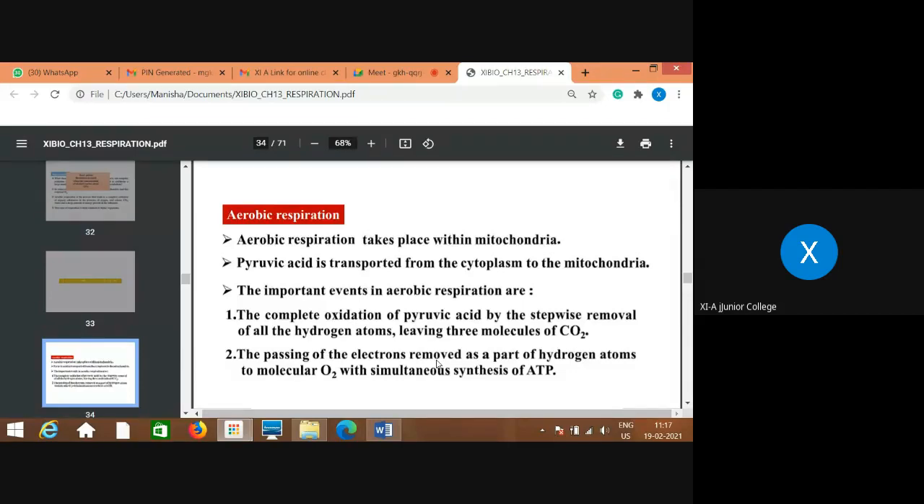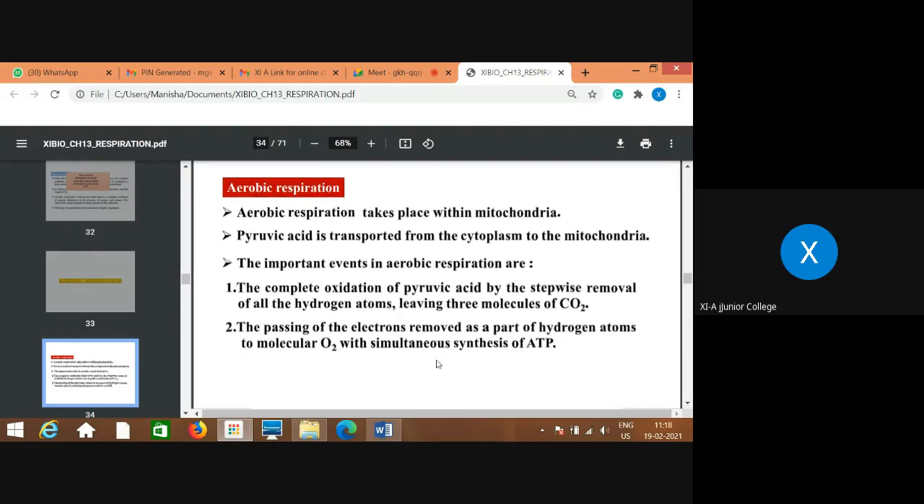Then comes the passing of electrons, removed as a part of hydrogen atoms, to molecular oxygen with simultaneous synthesis of ATP. If you remember, during photosynthesis we also learned about electron carriers. While transferring electrons from one electron carrier to another, the energy which is released is stored in the form of ATP. We have already discussed it. Recollect whatever we have learned.